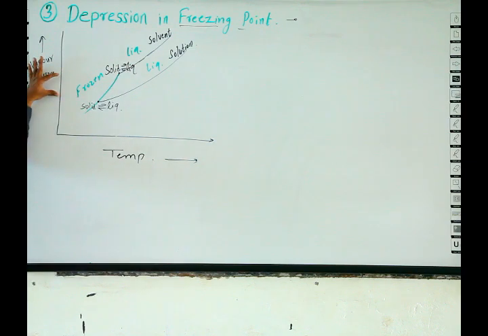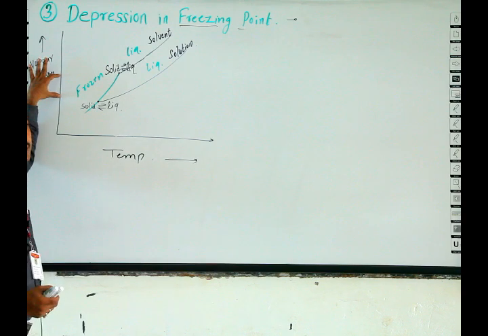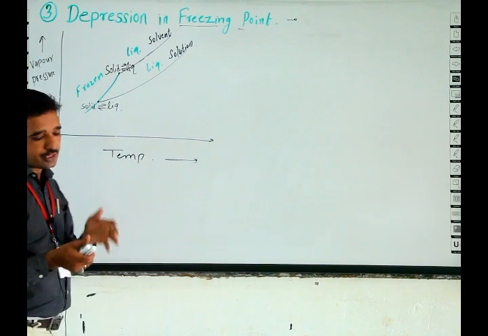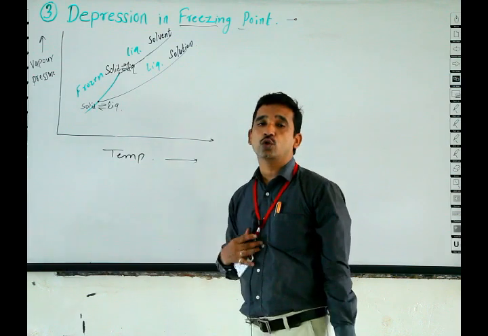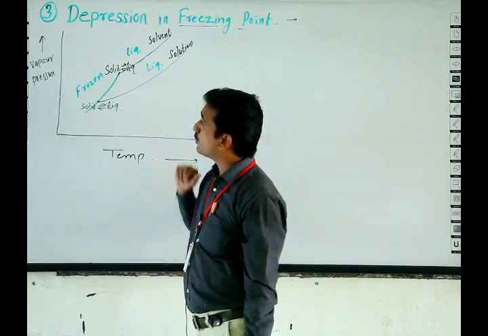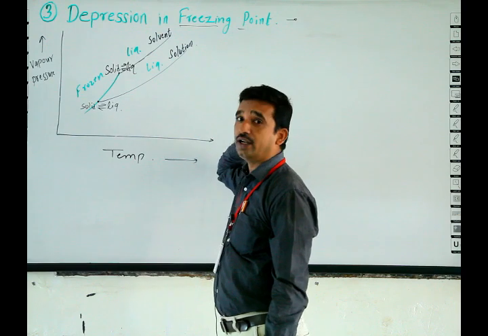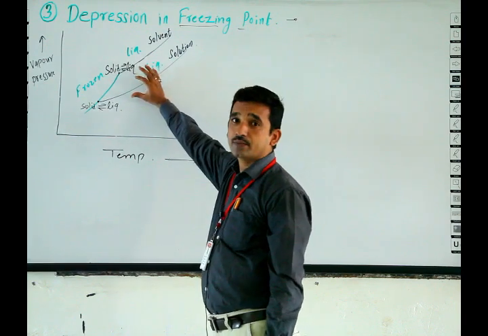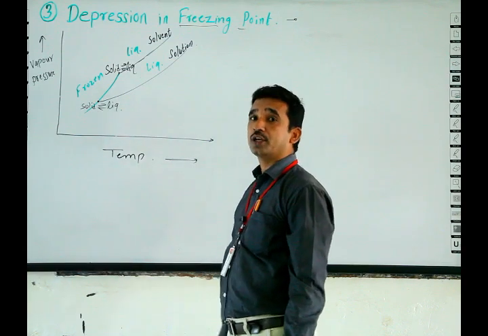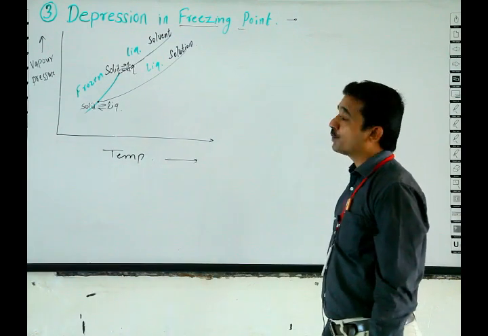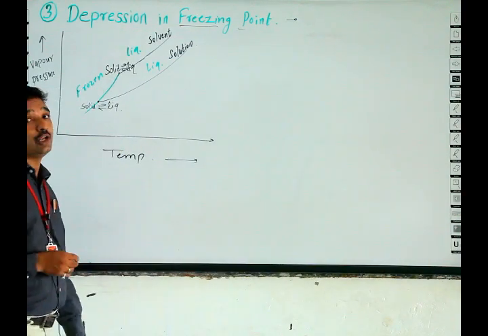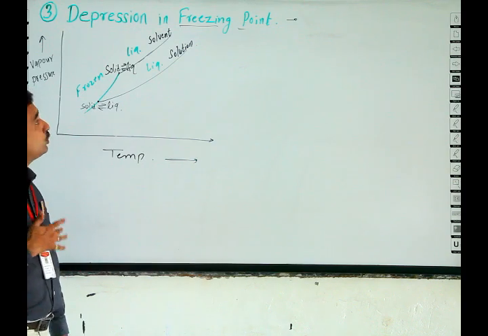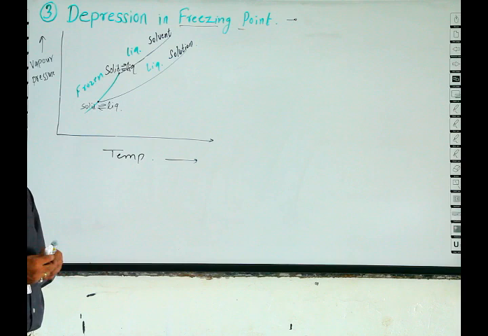Vapor pressure of solution is less than vapor pressure of solvent, and this depends on how concentrated the solution is. Concentration of solution and delta P, or lowering in vapor pressure, are directly proportional to each other. Earlier we discussed how it affects boiling point; here we will discuss how it affects freezing point.